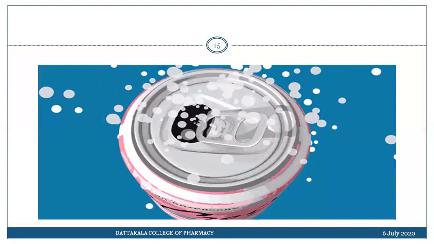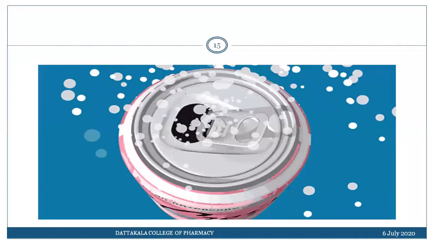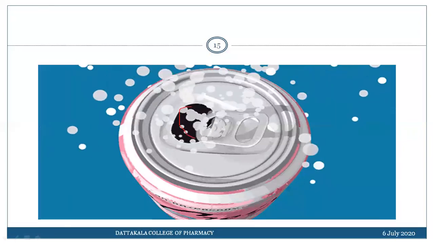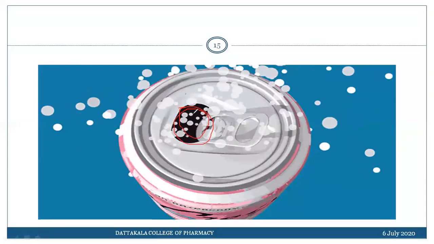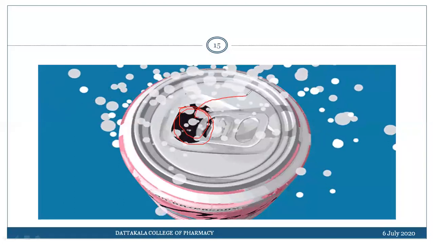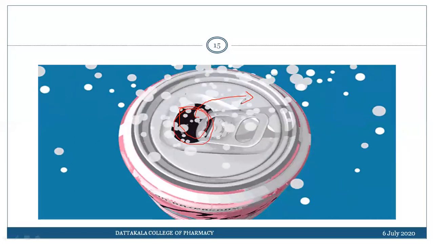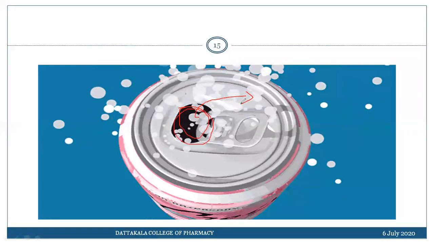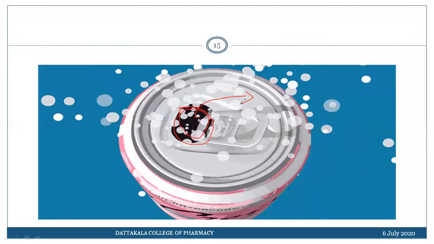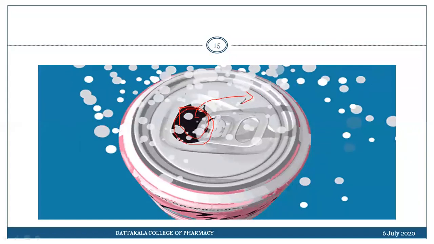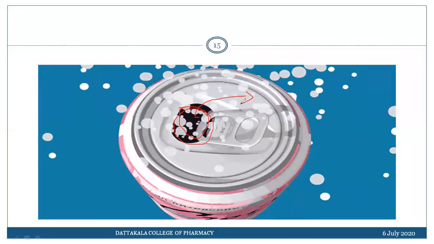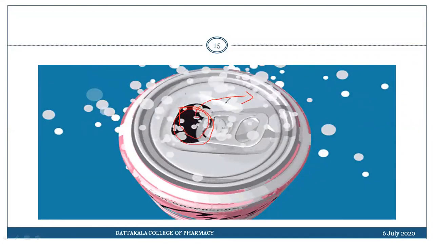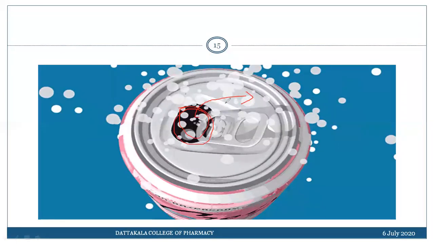Because as we have reduced the pressure, as we have withdrawn the pressure by opening this cap, these gaseous molecules from the container will start to escape. Okay, this is the best example to understand the solubility of the gas in the liquid. In everyday life we are observing this, because everyone knows about cold drinks.